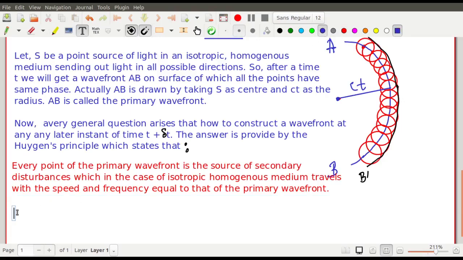So we consider the points P1, P2, P3 on the primary wavefront. So what are my P1, P2, P3? This one is P1, this one is P2, this one is P3, and so on. P1, P2, P3 are these dots.